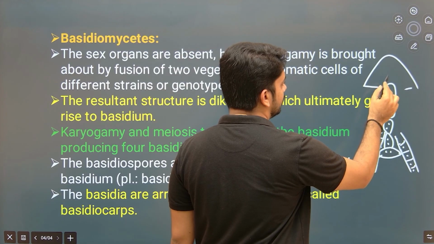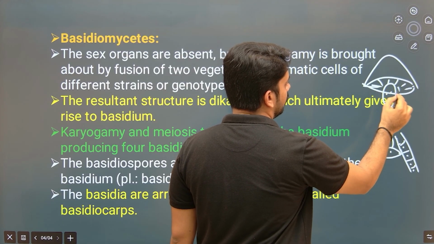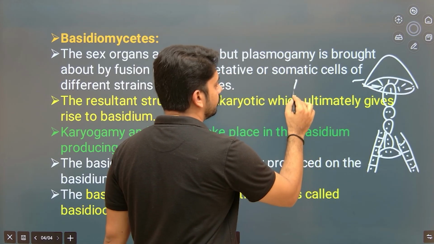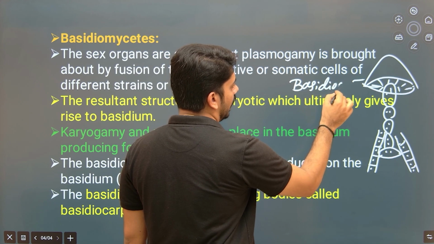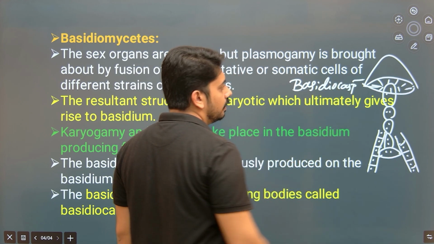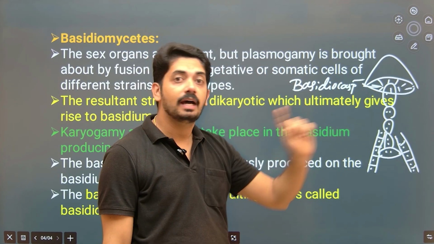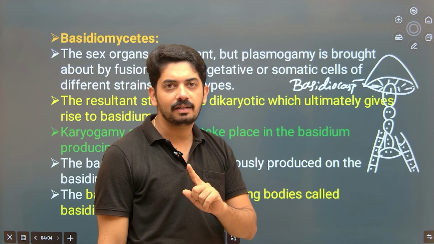Let us consider this is the basidiocarp. Now in the basidiocarp all the cells are dikaryon. Remember this, because fusion has not occurred at all.